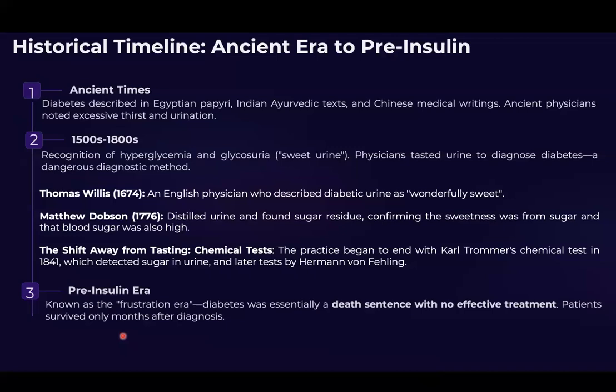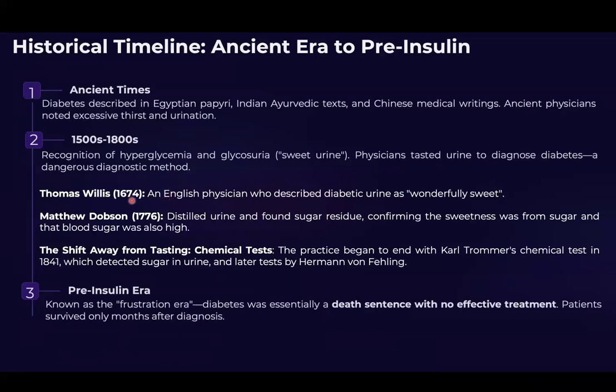If you look at the historical perspective, in ancient times, it has been described in Egyptian, Indian, and Chinese medical writing. Ancient physicians noted excessive thirst and urination of diabetic patients. In the 16th to 19th century, people recognized increasing blood sugar level, hyperglycemia, and glycosuria, that means sweet urine. In those days, there were not many methods to detect it. Physicians tested urine to diagnose diabetes. It's a dangerous diagnostic method.